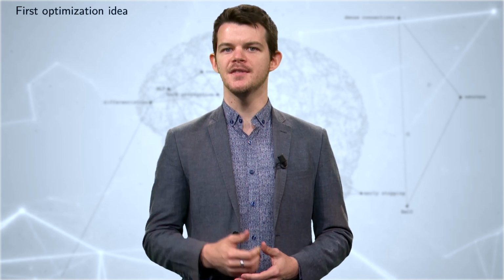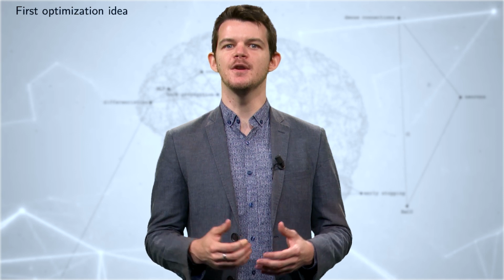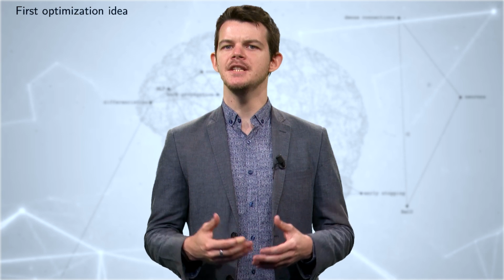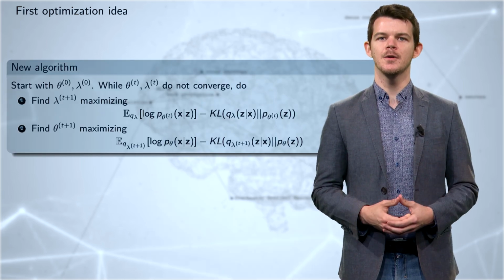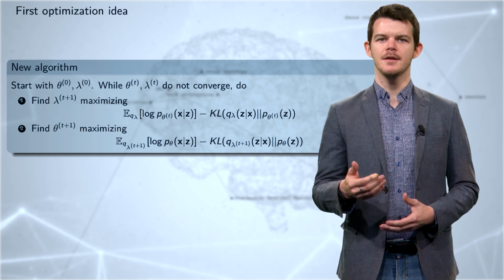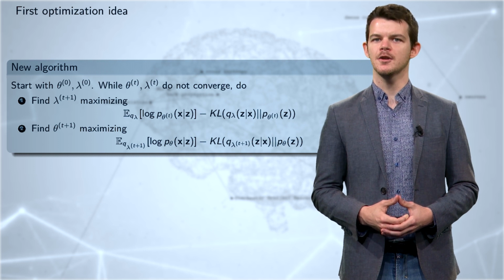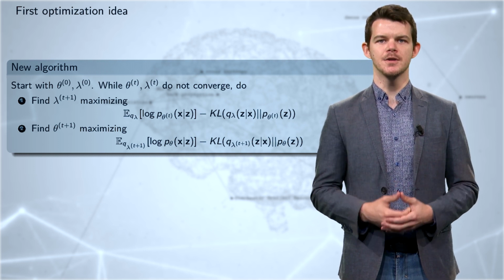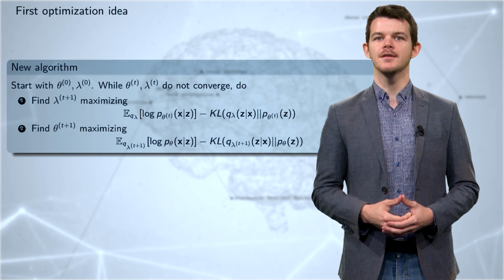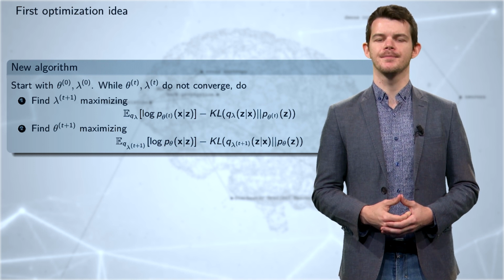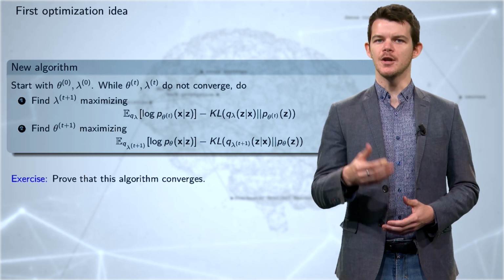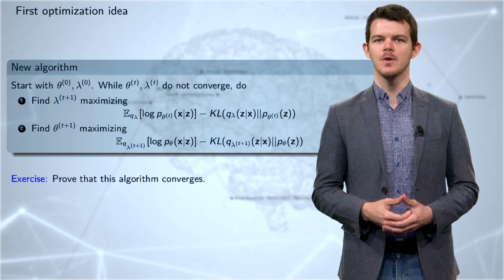A first manner to address this optimization problem is to iteratively optimize the quantity first in lambda, then in theta, and iterate this procedure until convergence. Here is a corresponding algorithm. First, you initialize theta and lambda. Then you find lambda, which maximizes the first expression. You update lambda accordingly and find theta that maximizes the same expression. You update theta and you repeat the procedure. Now, an exercise. Can you prove that this algorithm converges? You can pause the video.